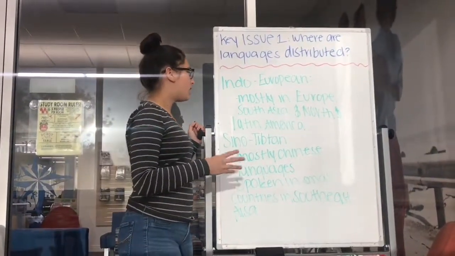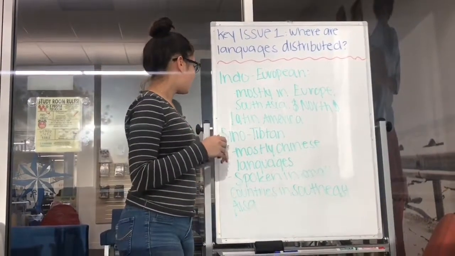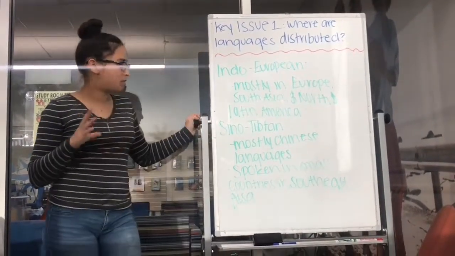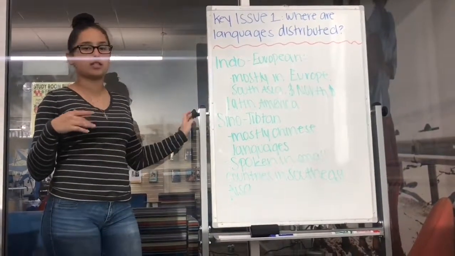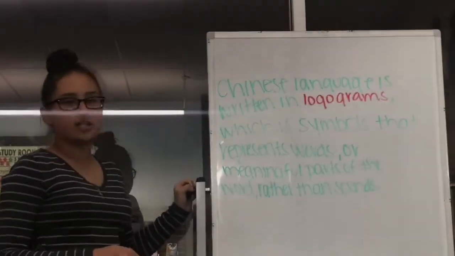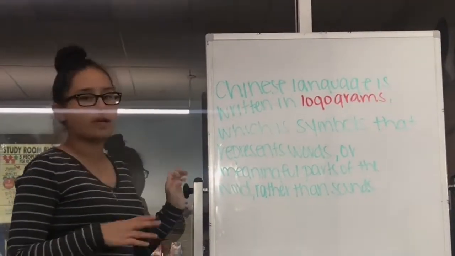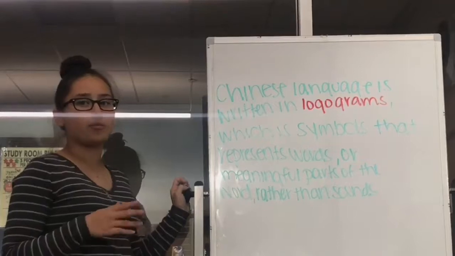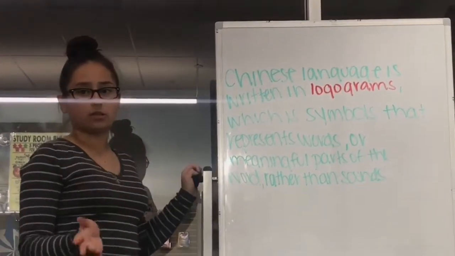Indo-European is mostly in Europe, South Asia, and North and Latin America. Sino-Tibetan is mostly Chinese languages, spoken in small countries such as those in Southeast Asia. Chinese languages are written in logograms, which are symbols that represent a sound and or meaningful parts of the word, rather than sounds, unlike in English.